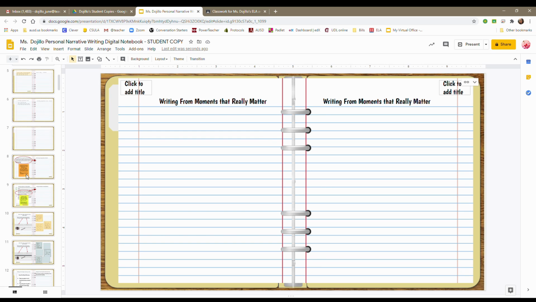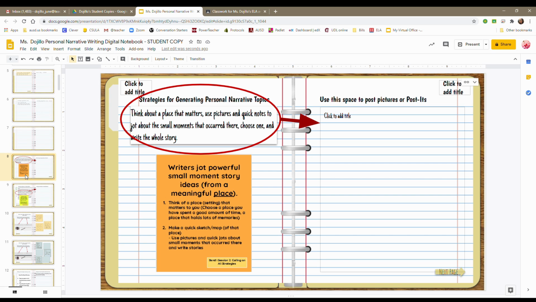So the instructions for slide 8 is to think about a place that matters. You're going to use pictures and quick notes to jot about the small moments that occurred there. Choose one and write the whole story.